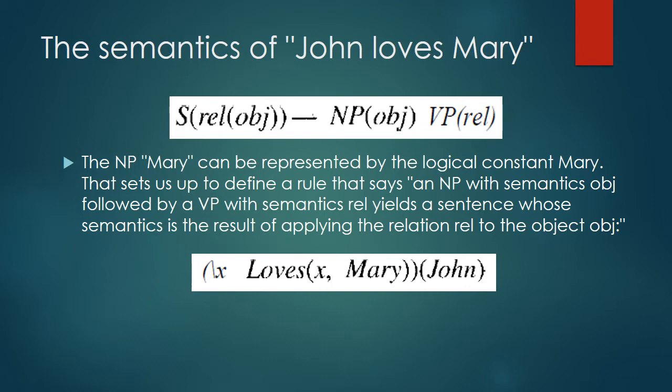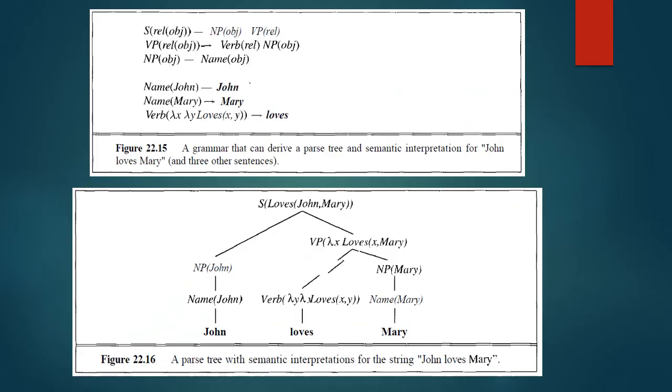This means that "loves Mary" is a predicate that, when combined with a term that represents a person, the person doing the loving, yields a complete logical sentence. Using the λ notation as we used in the previous chapter, we can represent "loves Mary" as the predicate λx Loves(x, Mary). So the VP → Verb NP rule applies the predicate that is the semantic interpretation of the verb to the object that is the semantic interpretation of the NP to get the semantic interpretation of the whole VP. We end up with the grammar and the parse tree above.